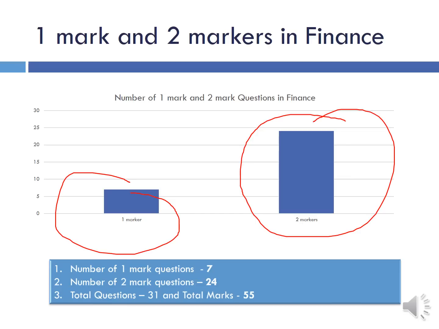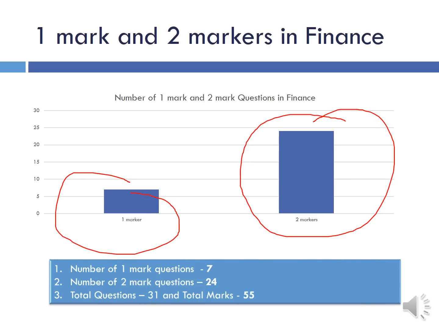Let us emphasize that it is really difficult to distinguish between 1 markers and 2 markers, because students do not remember the marks exactly. Though they remember the questions, they do not remember how much each question contributed in the exam. But still, based upon the discussion with the students, this is the analysis we have.